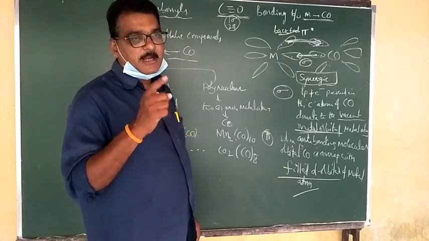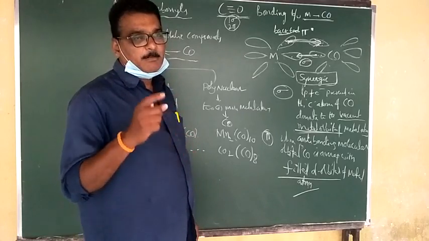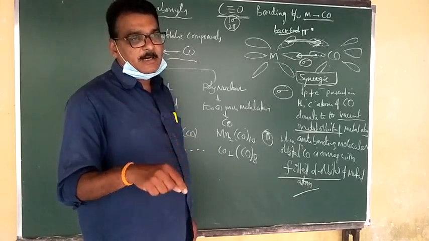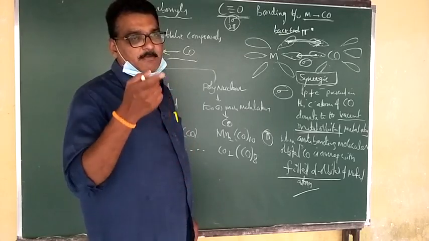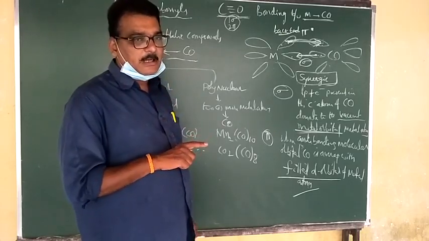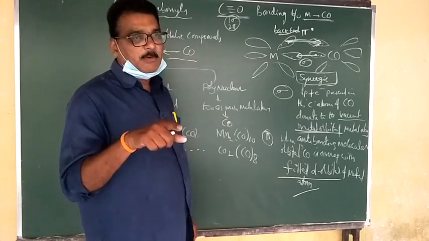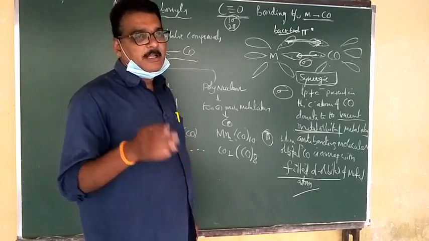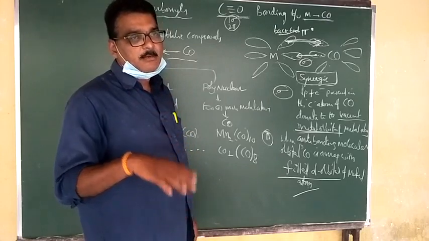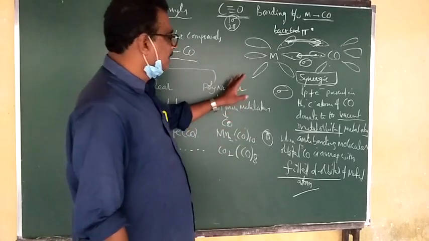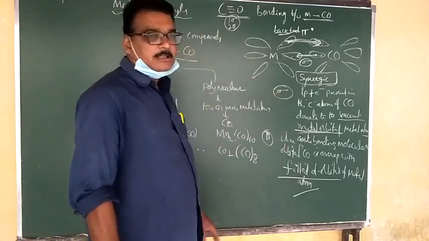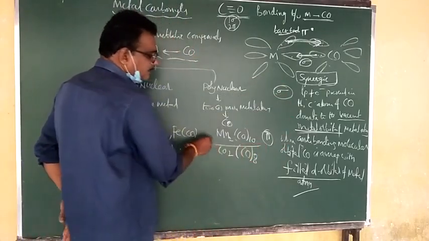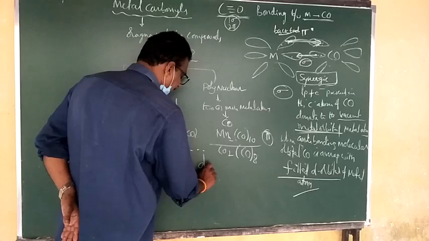Sigma bond means the lone pair of electrons is donated to the vacant d orbital of the metal, whereas the pi bond means the filled d orbital of the metal atom overlaps with the anti-bonding molecular orbital of the carbon monoxide to form a pi bond. Okay? So this is the sigma and pi bond. This effect is known as the synergic effect. Now, what is the name of this one? I am asking.